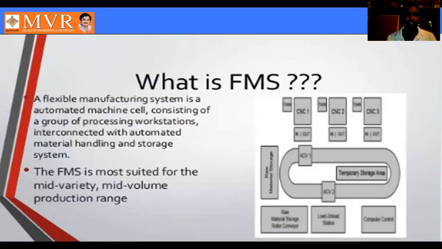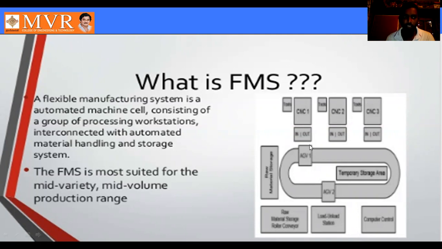A flexible manufacturing system is made of automatic machine cells consisting of a group of workstations. These are the number of workstations here, and they are interconnected with an automated material handling and storage system also. So it is called a flexible manufacturing system.